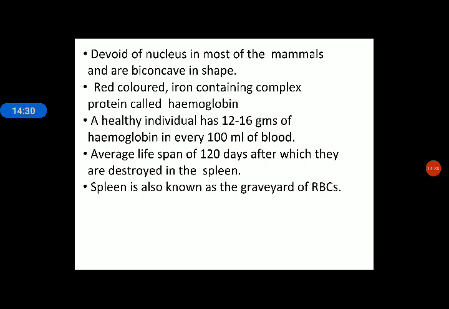Next point is very important. What is the average lifespan of RBC? The average lifespan of RBC is 120 days. 120 days means RBCs survive about 120 days. After 120 days, RBCs get destroyed. And next, very important point you must write: the site of RBC destruction is the spleen. Spleen is an organ where RBCs are destroyed. So you can say that the spleen is the graveyard of RBCs.